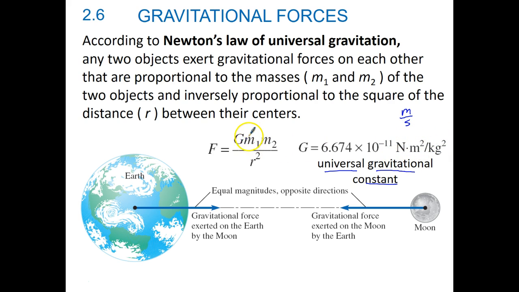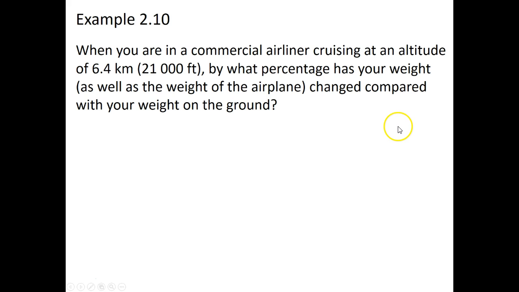I also need to have two masses. If I'm looking at the force between the moon and the earth, m1 might be the mass of the earth and m2 might be the mass of the moon, and then r is just the distance between the two. So it's like a radius. If I start here and go all the way out to the moon, that would be my distance r. And that is what we call Newton's law of universal gravitation. We'll do some problems that deal with that.